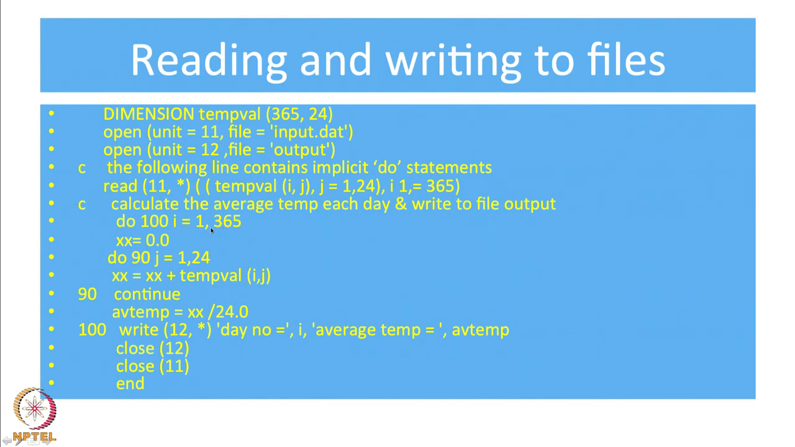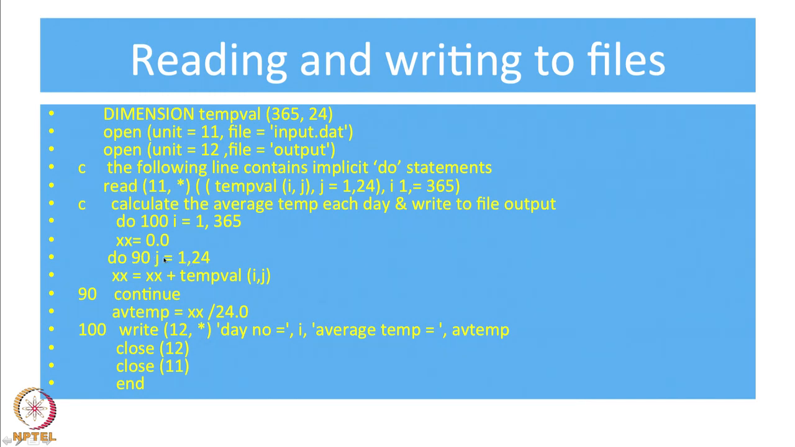Now, you will see that it is obviously the case that I going from 1 to 365 is a loop variable for the days in the year. Okay. So, I want to do a calculation for each day. So, next I set a variable xx equal to 0. So, this is a dummy variable, but first now I have set that equal to 0. Then the next line is do 90 j going from 1 to 24.